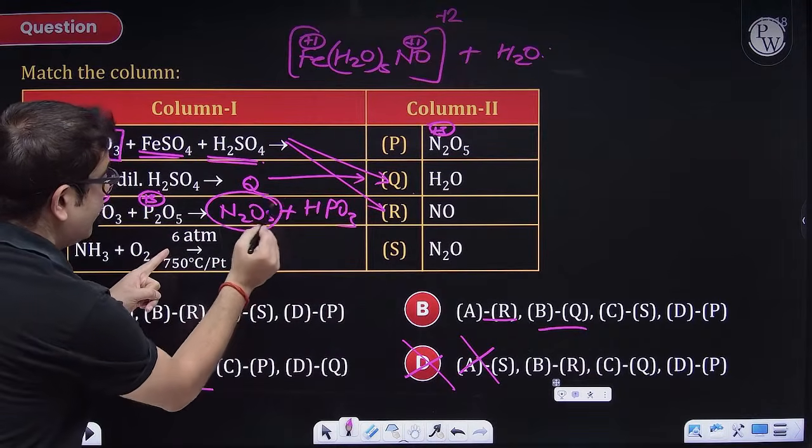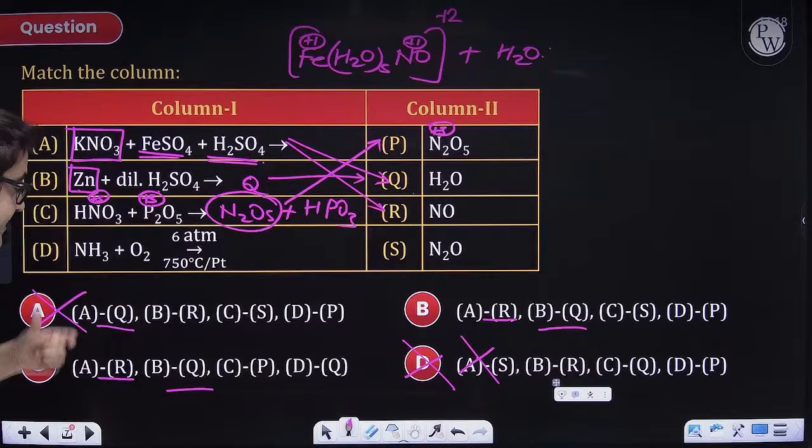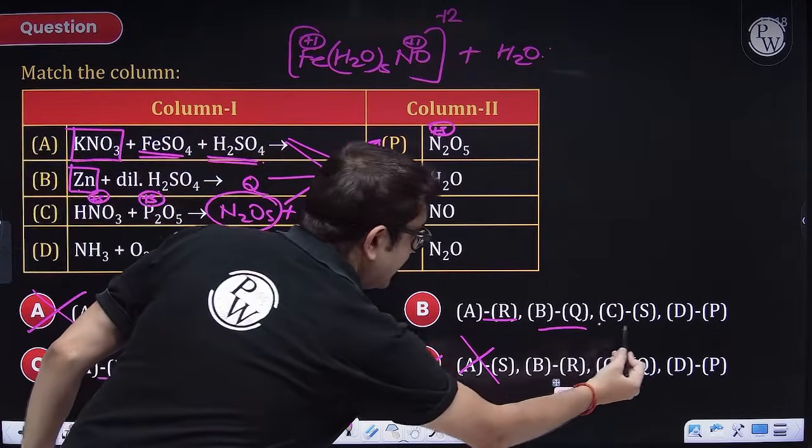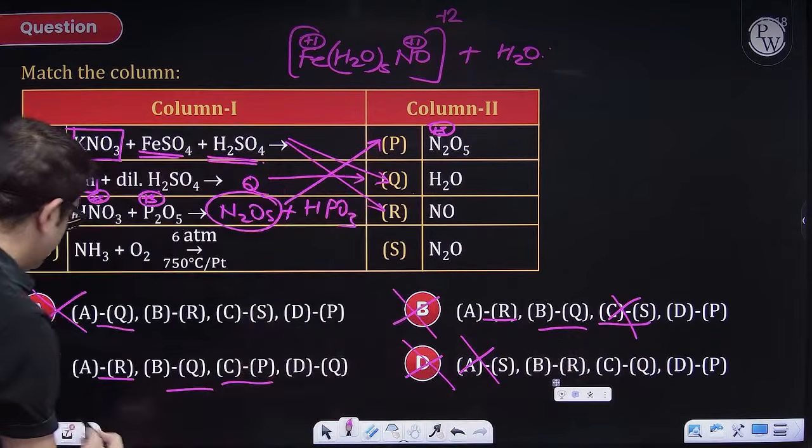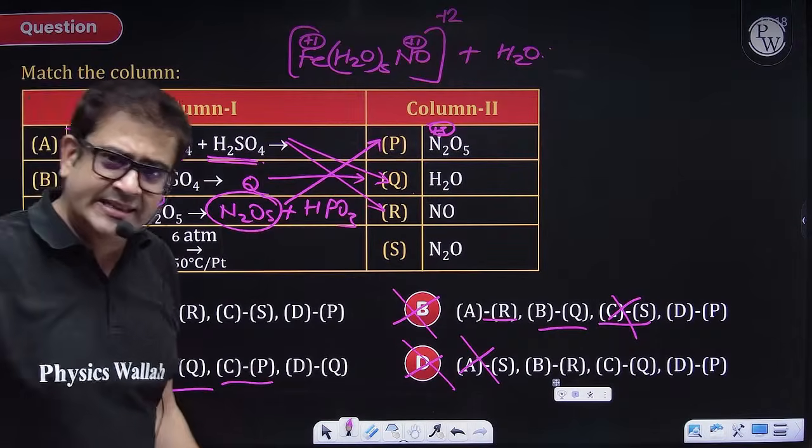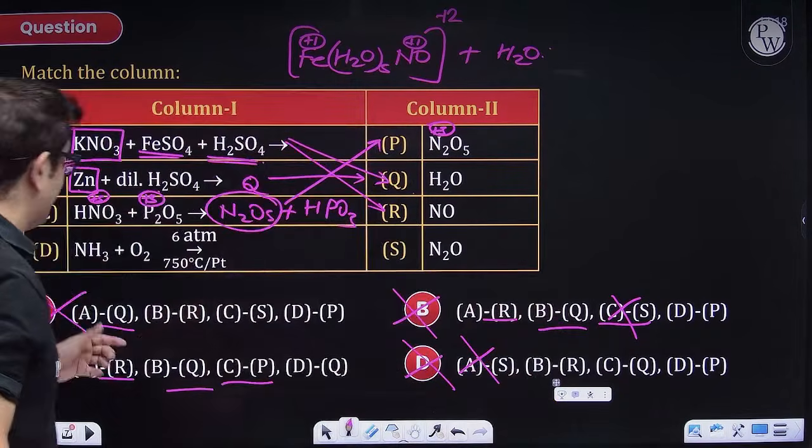We just have N2O5. That means this is P. That means C is P. So C is P, C is S. So this is also cancelled. So we have landed up with an answer which is definitely C. But let us explore the last option as well.